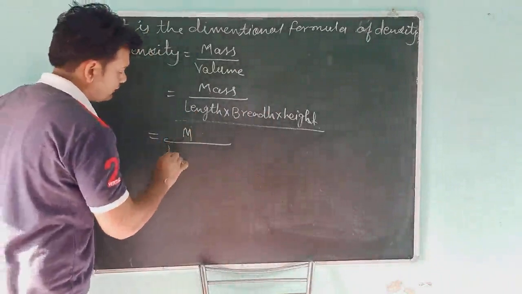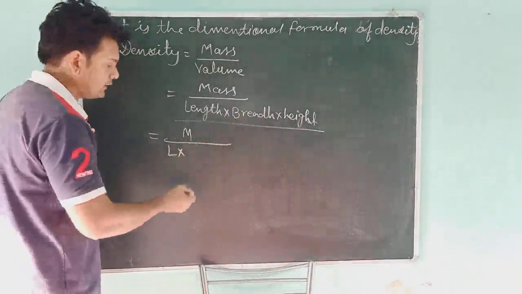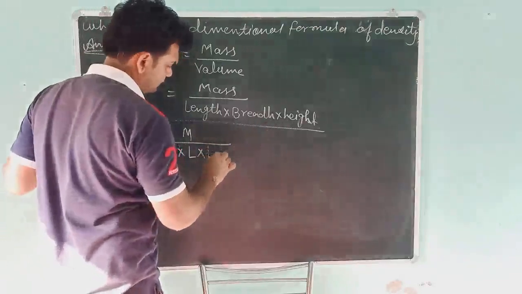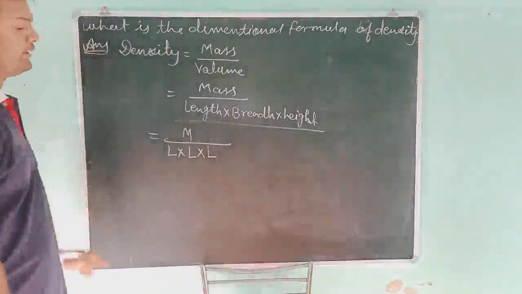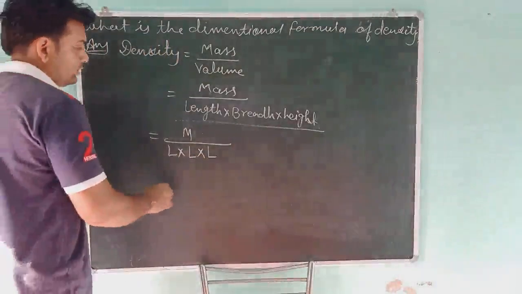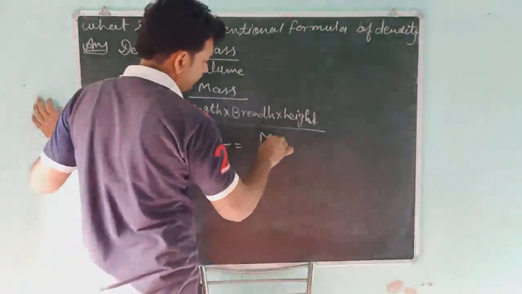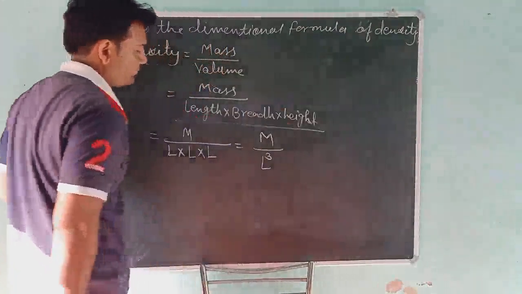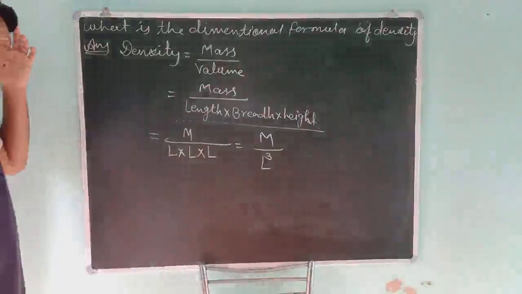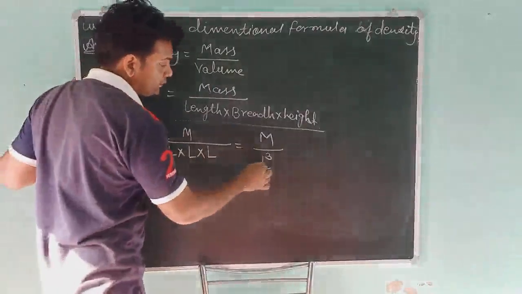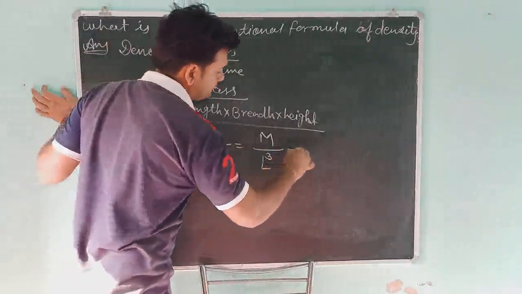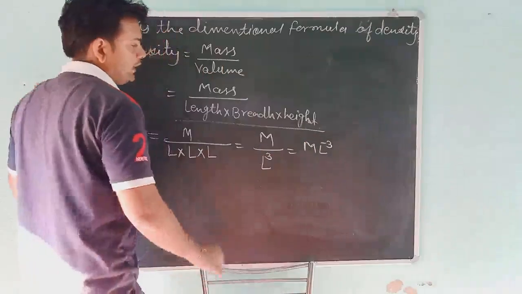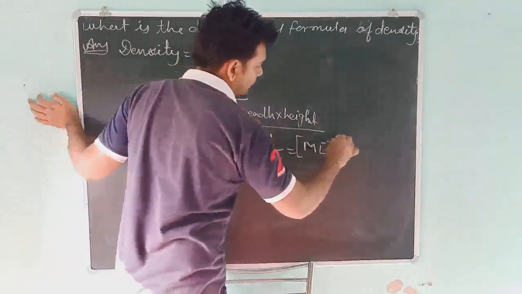So L into L into L. So it will be equal to M and L to the power 3. When L to the power 3 goes to the upper side, then it will be L minus 3, and we will close it by a bracket.